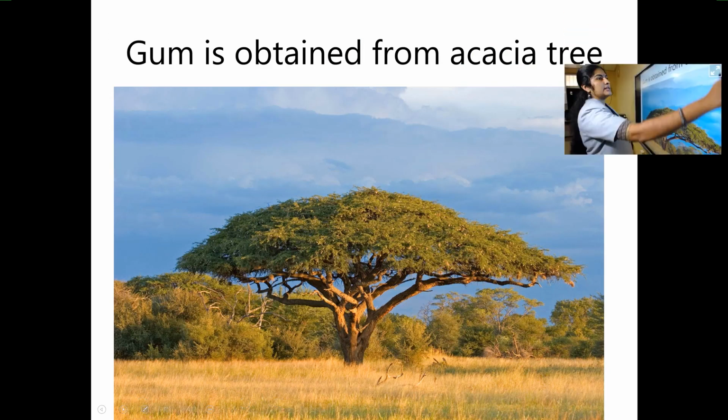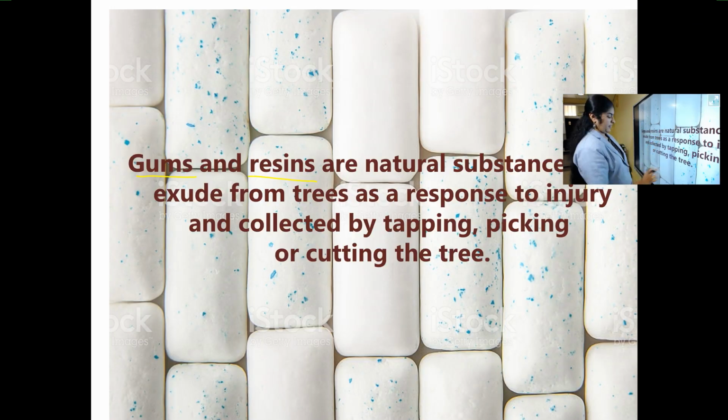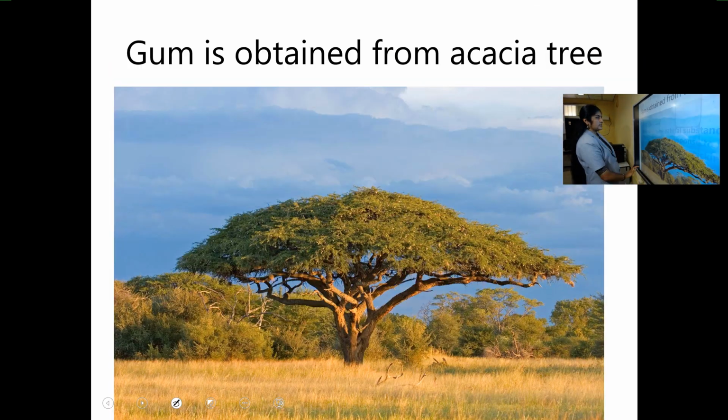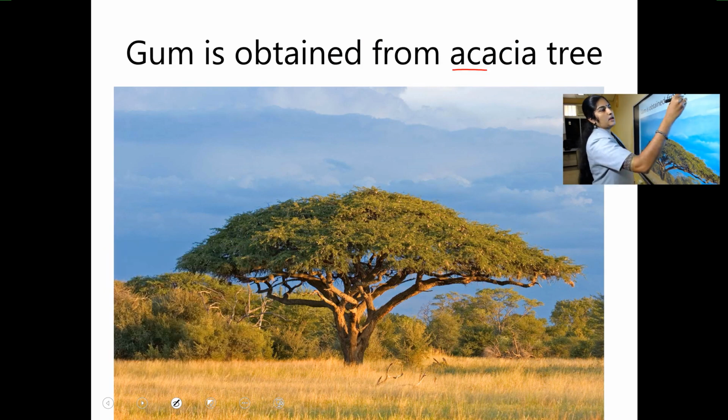So, gums are obtained from the acacia tree. What is the name of the tree? Acacia. Acacia tree. Clear? We get gums from the acacia tree. See the picture? This is an acacia tree.